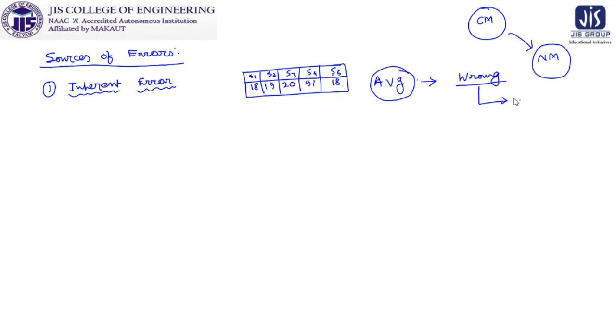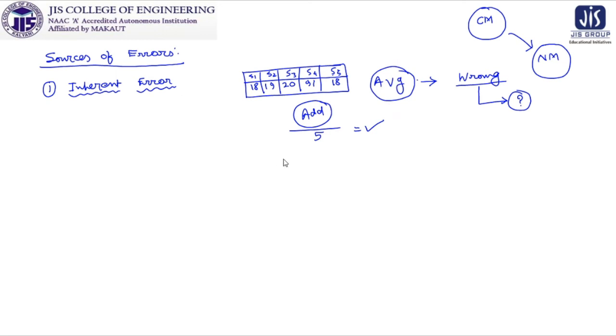Do you know why this situation will be coming? Are we making any mistake while calculating this average? Because I am going to add them and then divide it by 5, I will get the result, but the result is not going to be matching with the exact average of this one. Why?